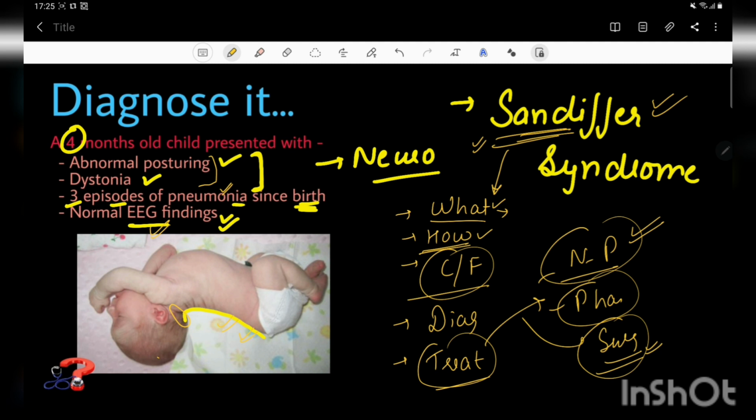For the non-pharmacological approach, we can do behavioral modification of the parents, like thickening the milk. The milk should be thickened more by adding cornstarch or any other cereal-based flour, to increase the density of the milk so that regurgitation does not occur that frequently. Next is not reclining the child, or not keeping the child in a recumbent position, so that the reflux decreases.